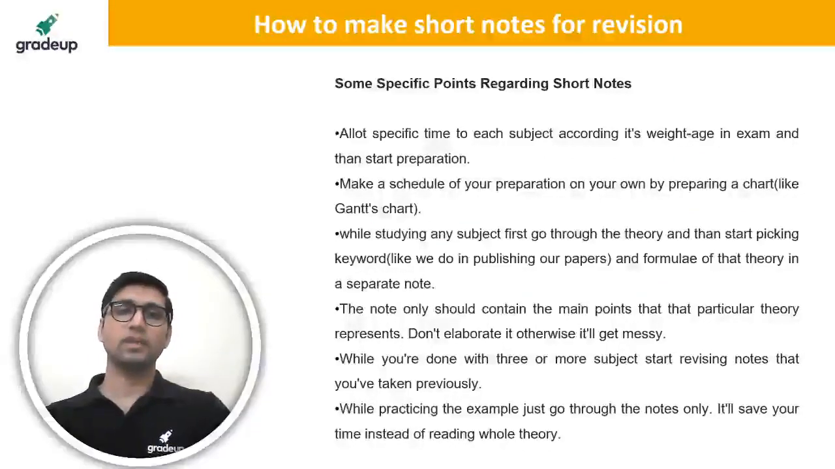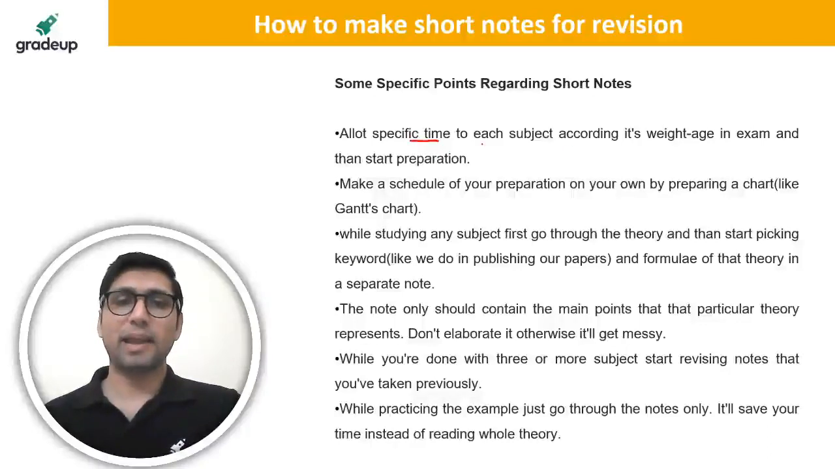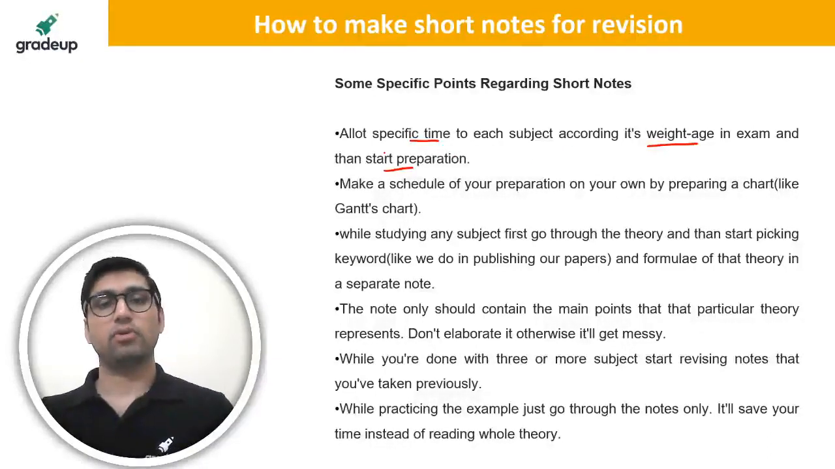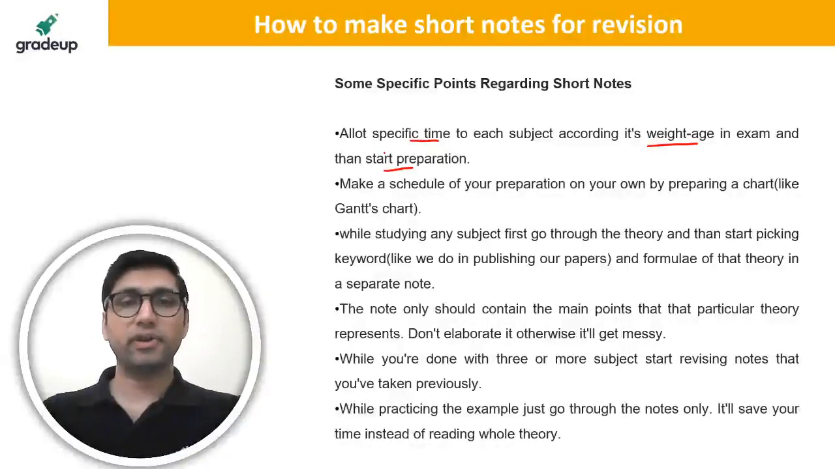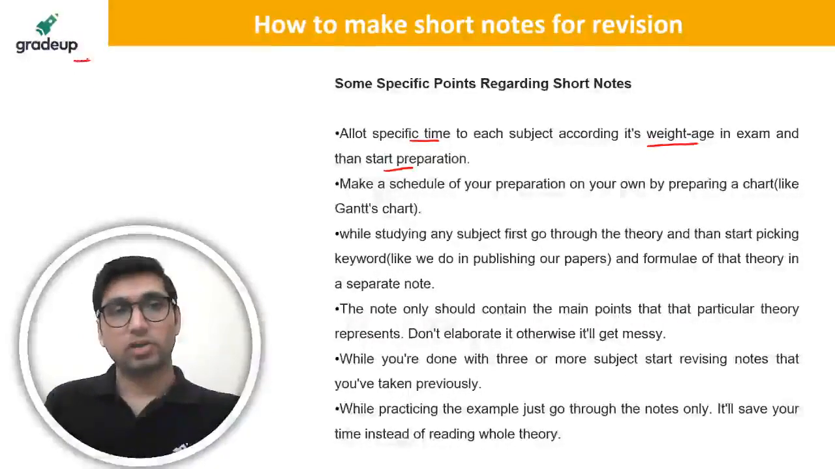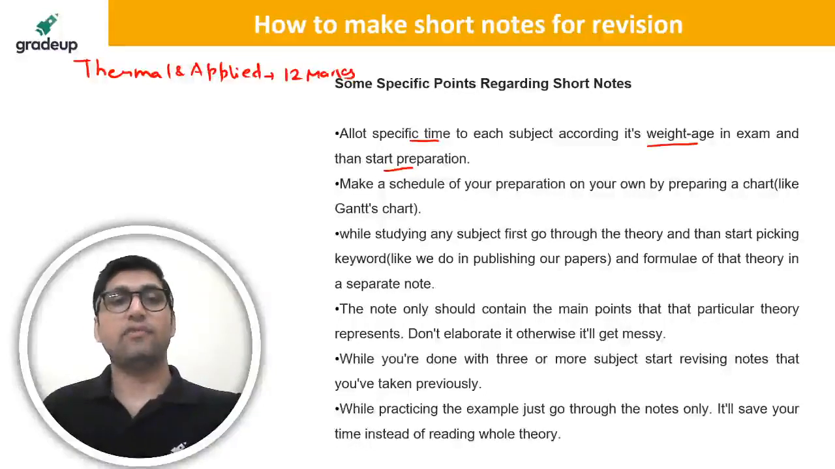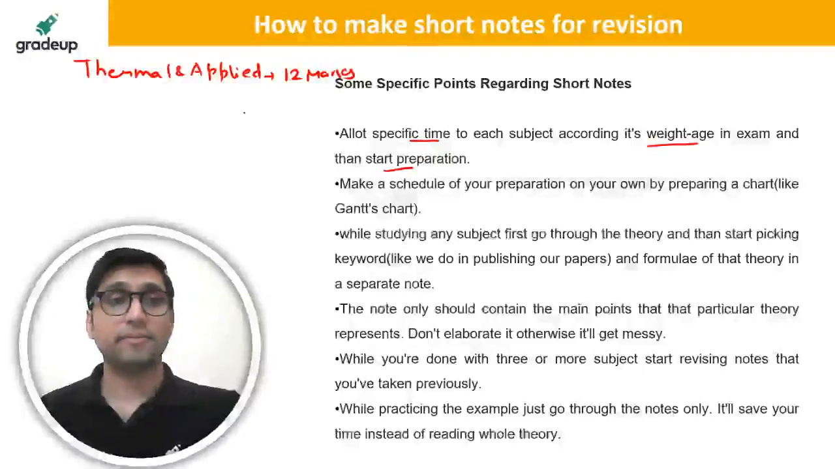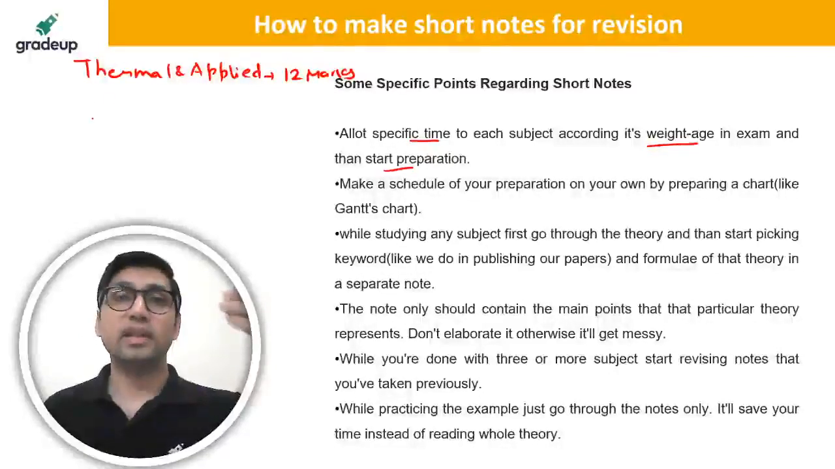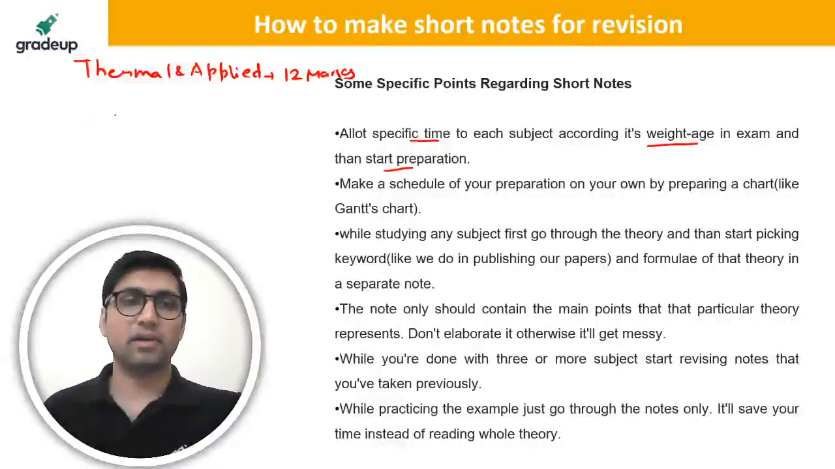Okay, one more important point regarding the short notes. Allot specific time to each subject according to its weightage in the exam and then start preparation. Different subjects have different weightage. For example, thermal and applied total has a weightage of around 12 marks for the GATE exam. And for engineering services and other exams, it has a weightage of 50 to 60 marks, right? Similarly, more than 60, you can say 80 or 90 marks also.